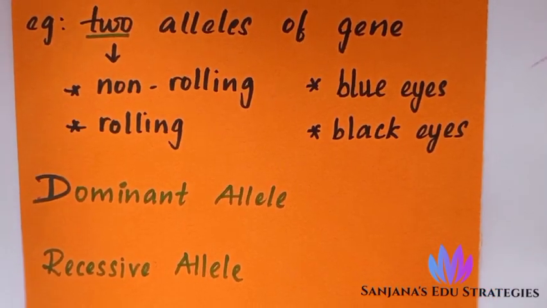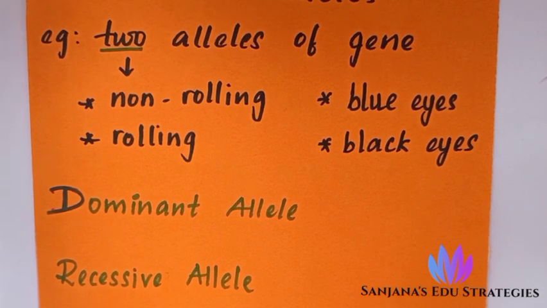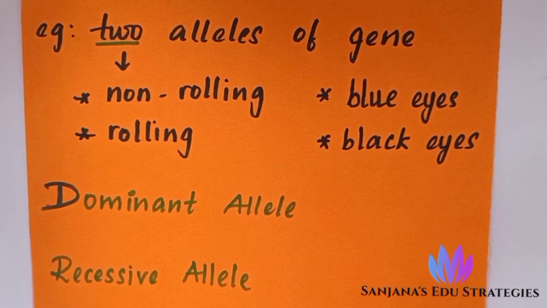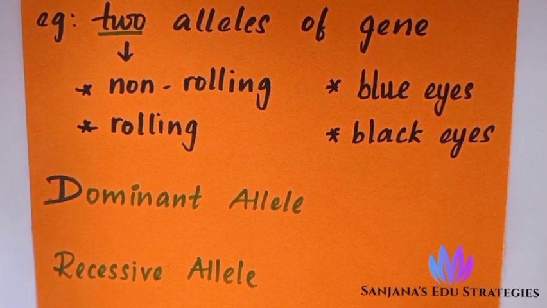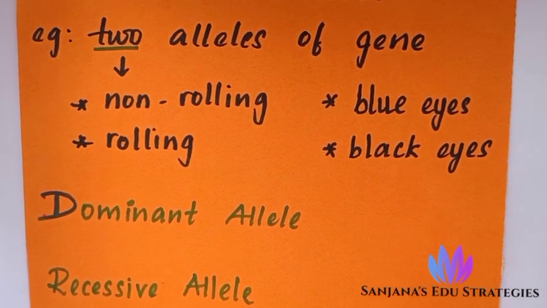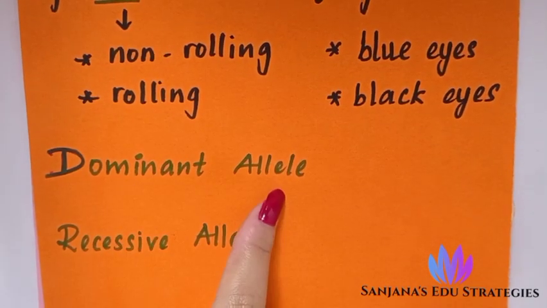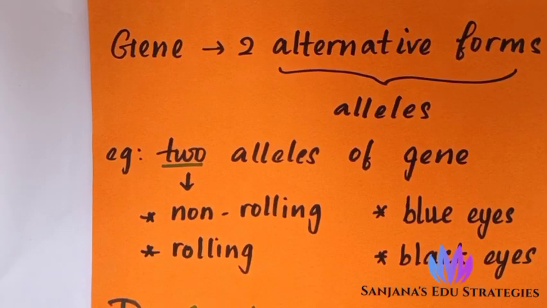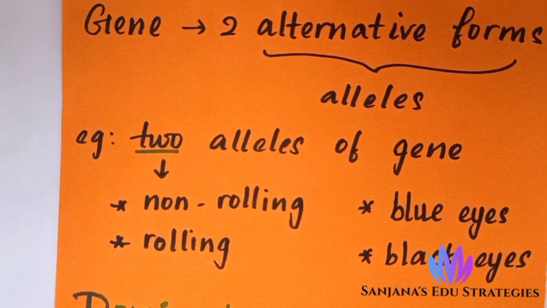It is not that a gene has only two alternate forms. If there are three or more alternate forms, it is known as multiple allelism, which you are not learning in this chapter. In your higher classes, you will learn that. But usually a gene comprises two alternate forms, known as alleles. Of those two, one will be the dominant allele and another the recessive allele.